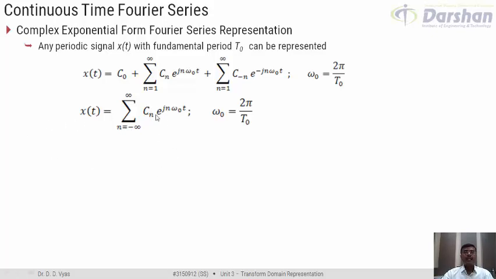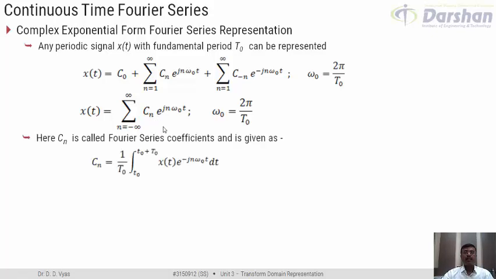Here again, Cn is called the coefficient of Fourier series, and it is given as Cn equal to 1 by t0 integration over one period t0 x of t e raised to power minus j n omega 0 t dt. We understand that in this complex exponential form of representation, we now have the concept of both negative as well as positive frequencies. So this form of representation of x of t would primarily give us a spectrum which would be a double-sided spectrum.